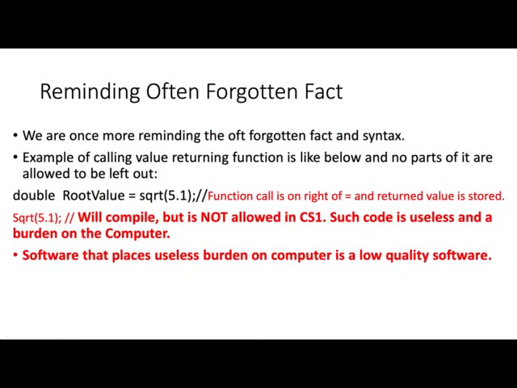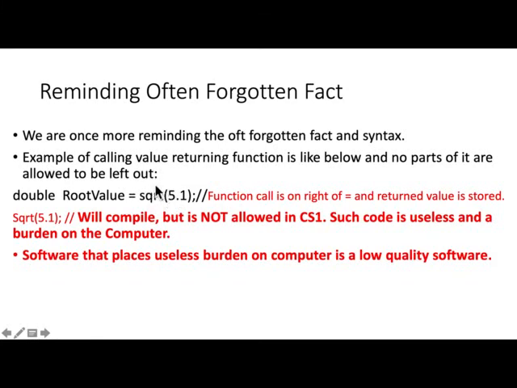I'm going to remind you of an often forgotten fact and syntax. An example of calling a value returning function is like below, and no part of it is allowed to be left out.